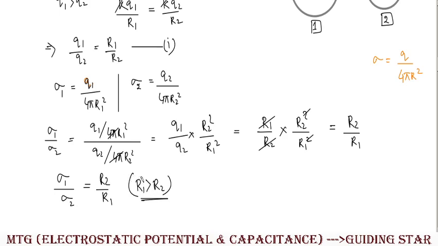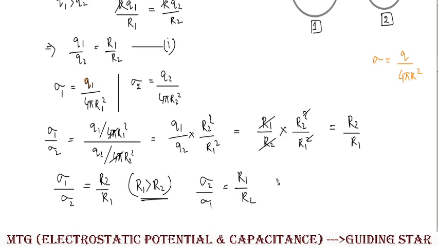Since r1 is greater than r2, that means the denominator is bigger as compared to the numerator. Clear, that means the value of this ratio, this division, will be less than 1. Clear, it should be less than 1. Or else we can write it like that, sigma 2 upon sigma 1 will be equal to r1 upon r2, and this particular value is greater than 1.